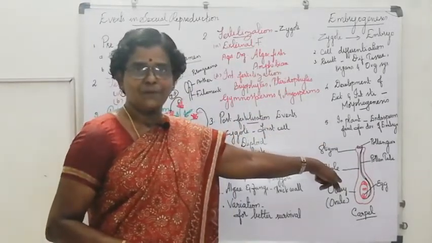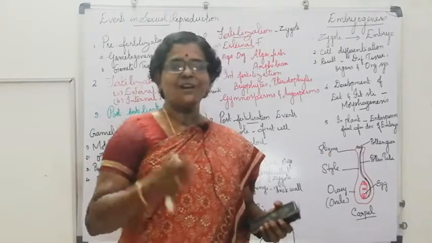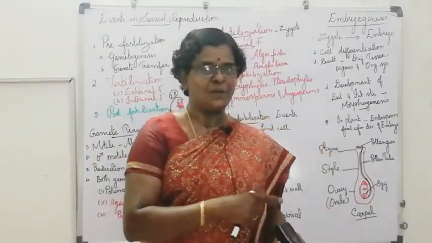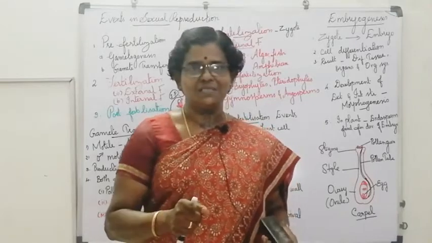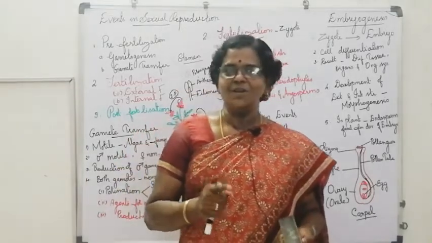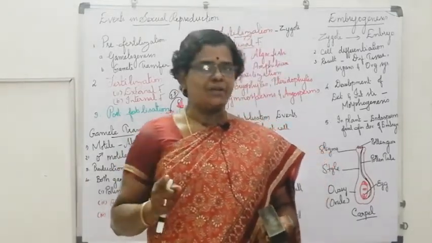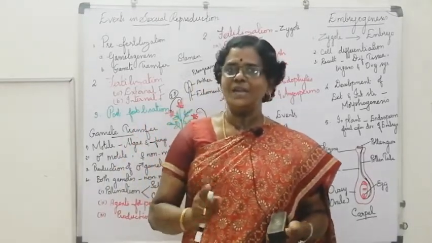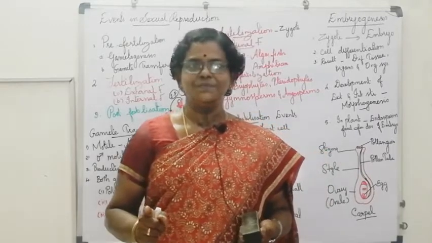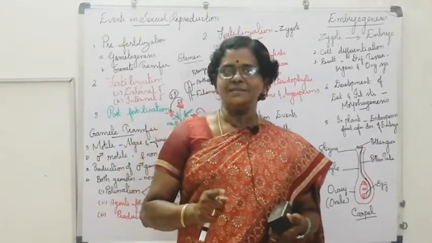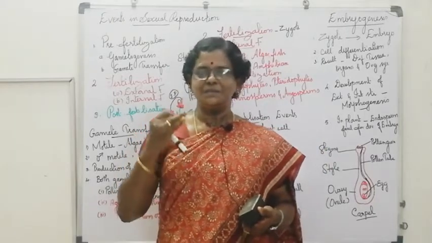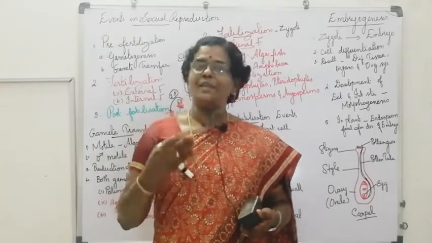For transferring pollen grains from anther to stigma, they need some agents, biotic or abiotic. Water and wind are abiotic agents. Biotic agents are insects, birds, and sometimes other animals and human beings.